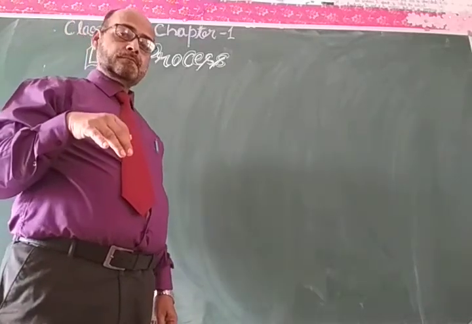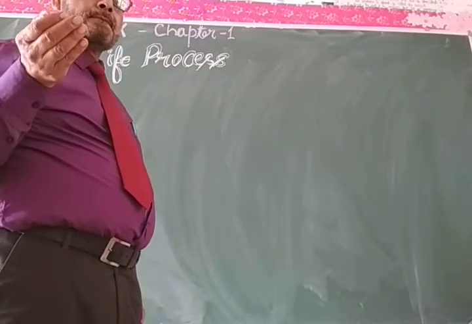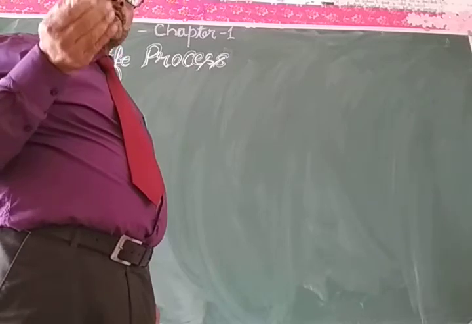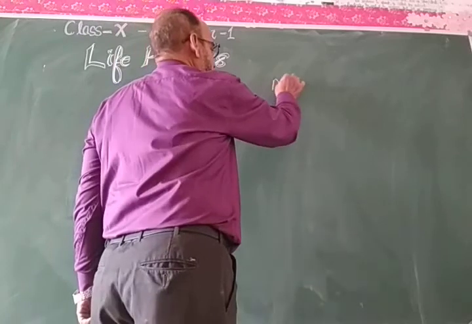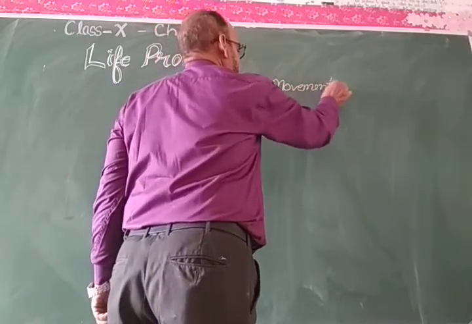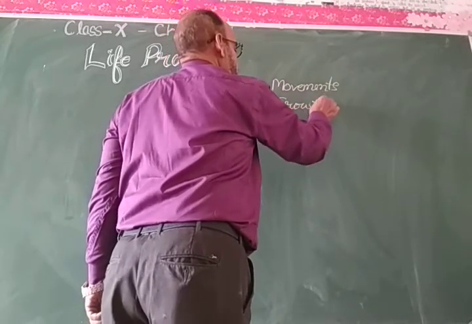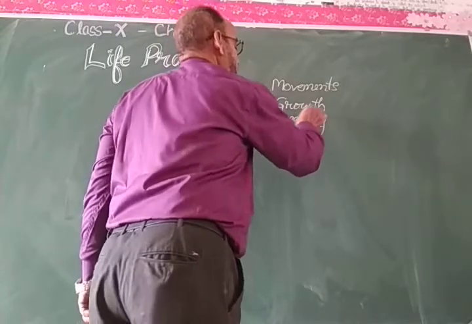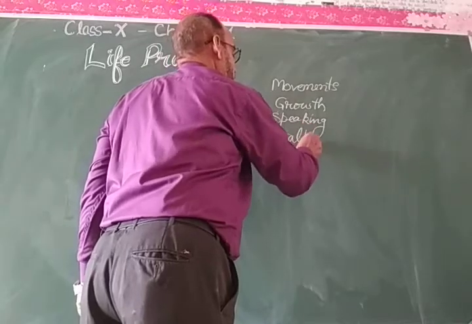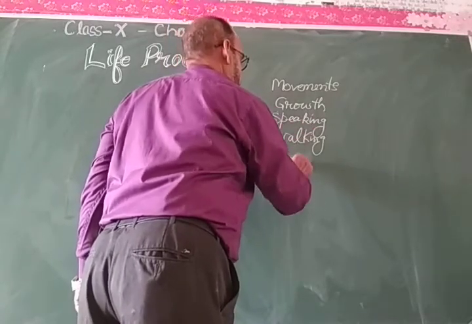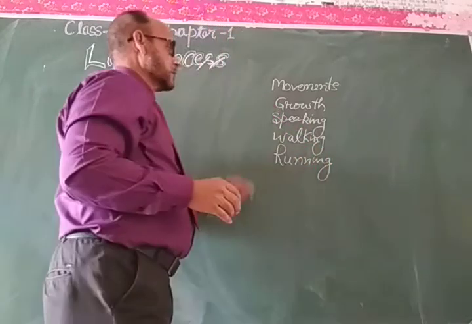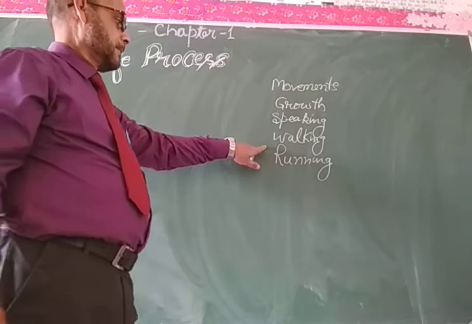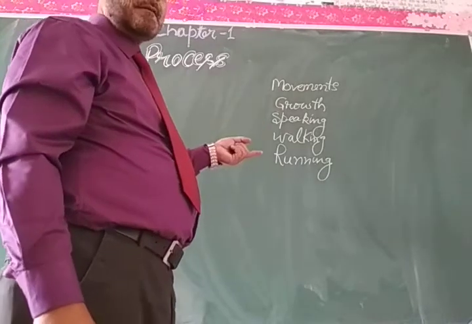because living organisms show different signs of life, and different signs of life visually that are movement, growth, speaking, walking, running, etc. So these are the signs of life which are found only in living organisms. These signs are not found in non-living things.